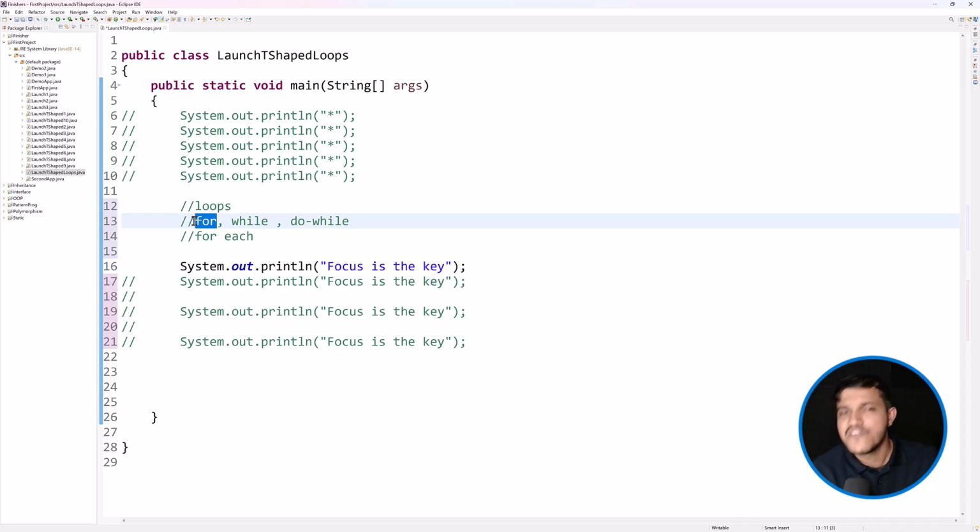So there are some differences, but the purpose of all of them is the same. The difference is with respect to syntax and when we have to use what, which we will explore. Also, we are going to start the journey of pattern programming so that you can start the journey of logical thinking, wherein you may have to use the concept of loops, operators, and conditions extensively. Having said that, let's start the journey of loops.